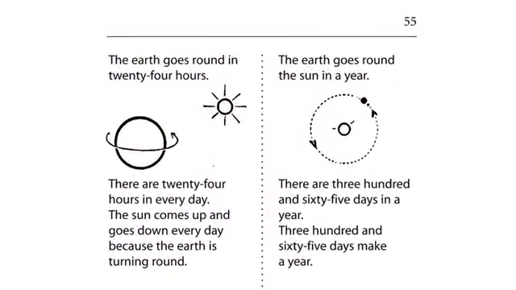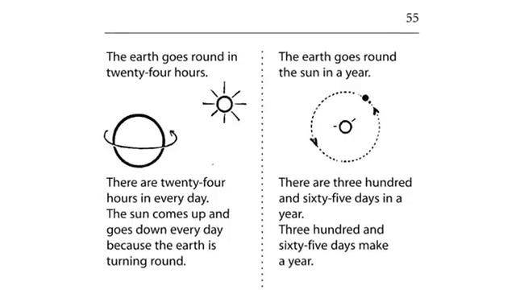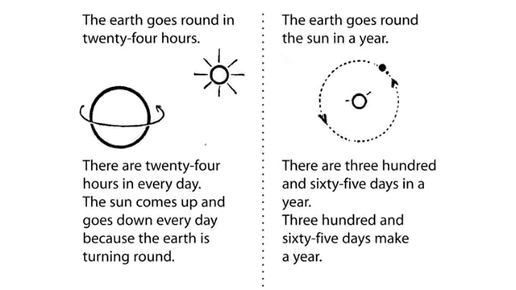The Earth goes round in 24 hours. There are 24 hours in every day. The sun comes up and goes down every day because the Earth is turning round. The Earth goes round the sun in a year. There are 365 days in a year.